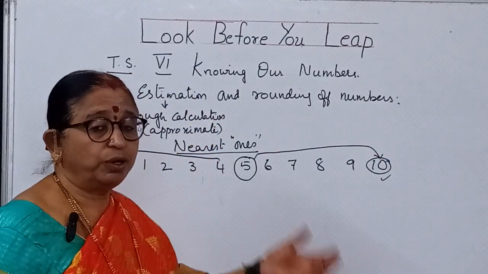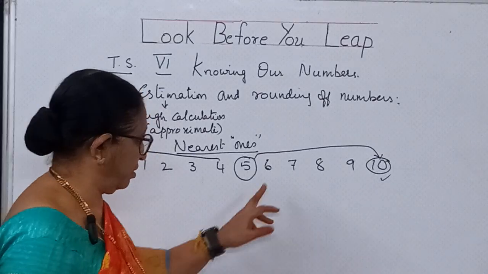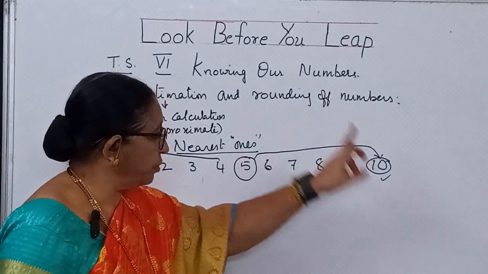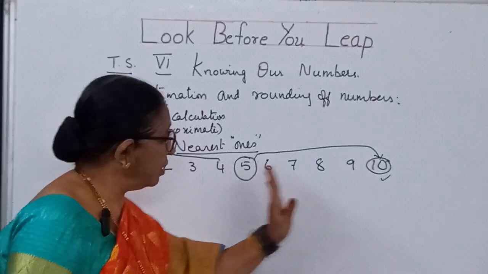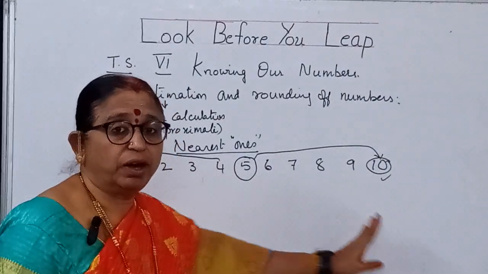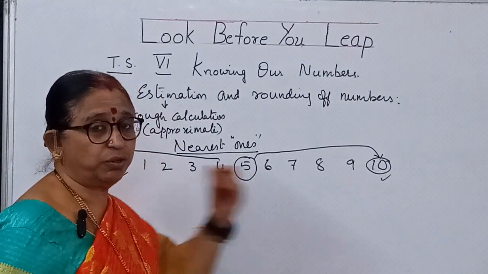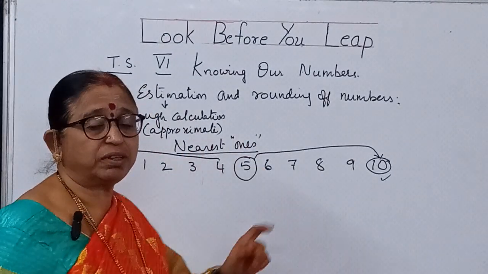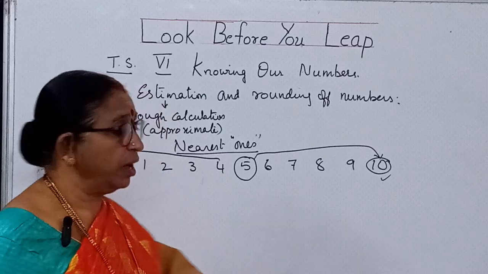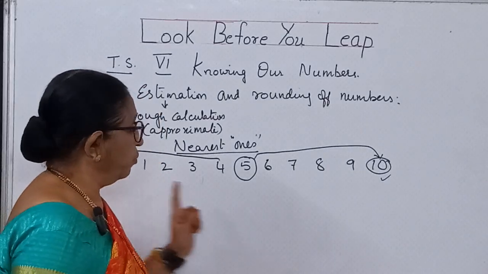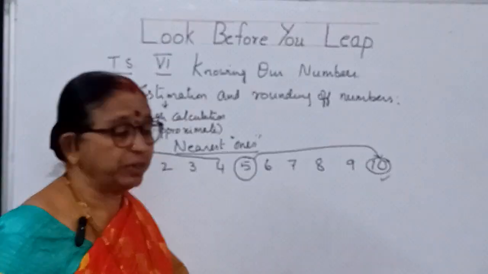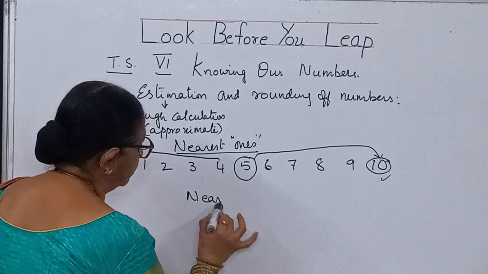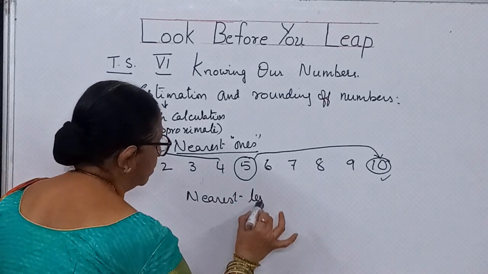If they ask you to round off the number 6, the round off figure is 10. Why? Because it is more than half of the numbers 0 to 10. This we are doing with nearest ones. Since I am talking about nearest ones, I am talking about the numbers 0, 1, 2, 3, 4 like that up to 10. Suppose you have got another question, that is nearest tens.